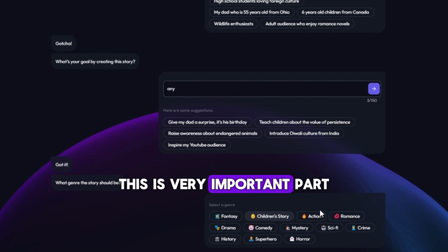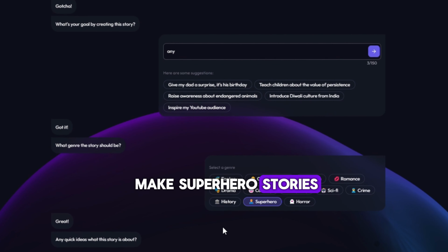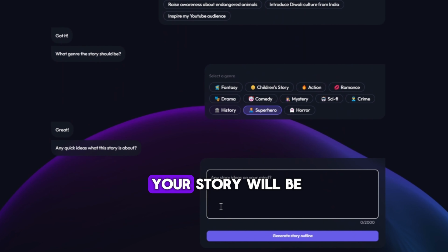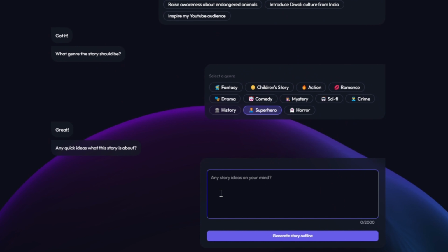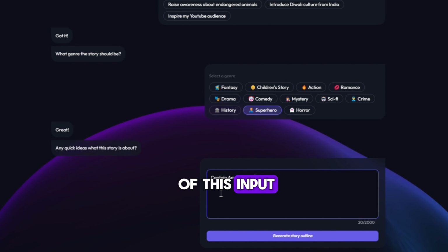This is a very important part. From 12 genres, you must select superhero if you want to make superhero stories. The genre you select, your story will be in that genre. I recommend you to try other genres. Then AI will ask any quick ideas what this story is about? This is the most important part of your story. The story will depend on this input.